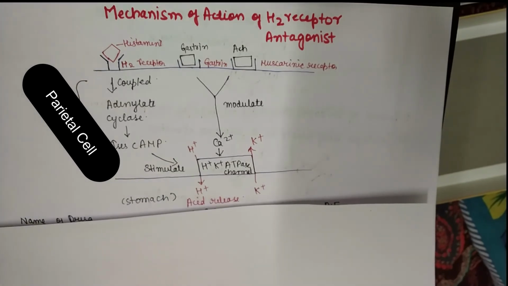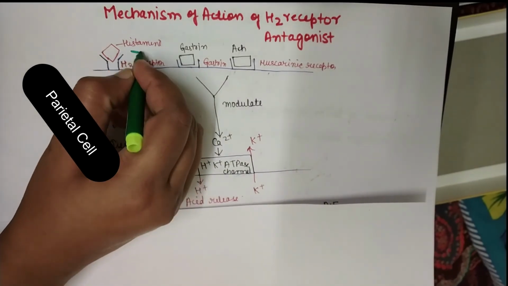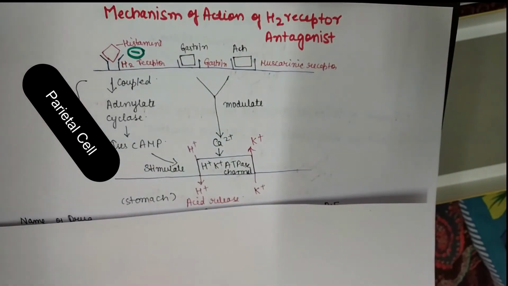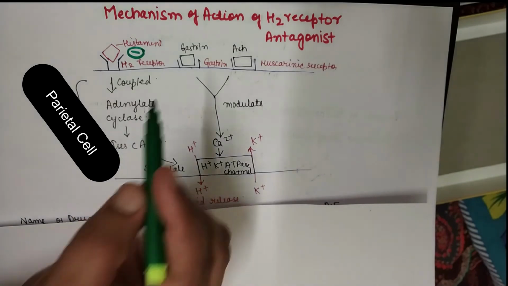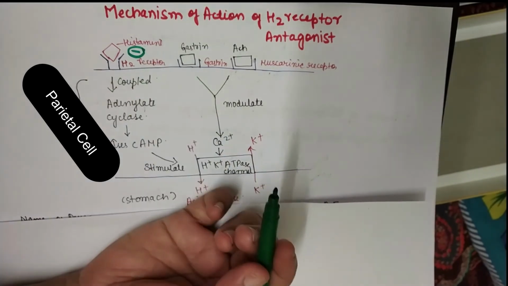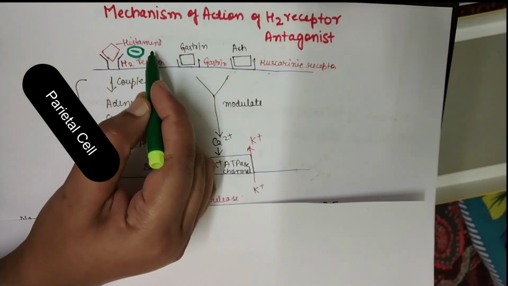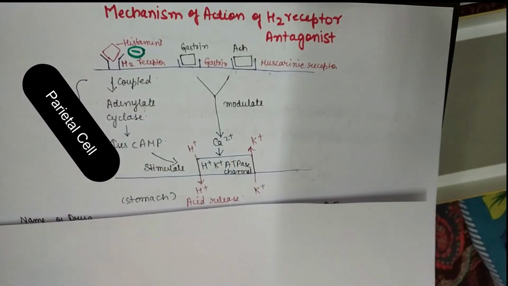This is the mechanism when histamine binds with the H2 receptor and releases the H+ ion in the stomach. So for H2 receptor antagonists, the main target is this receptor. The H2 receptor antagonist drugs will bind with this H2 receptor. They will prevent the binding of histamine with the H2 receptor.